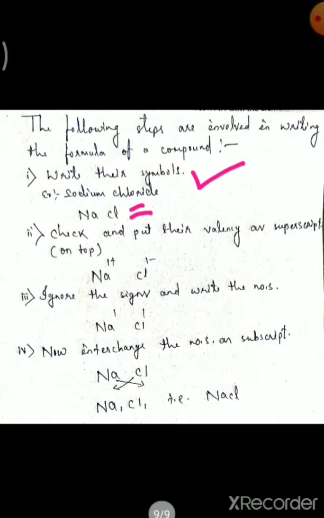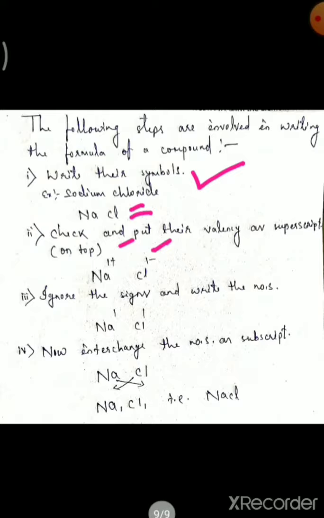Now check and put their valency as superscript, that is on the top. I told you if you write the valency on top, that is called superscript. The valency of sodium is 1 and the valency of chlorine is also 1.